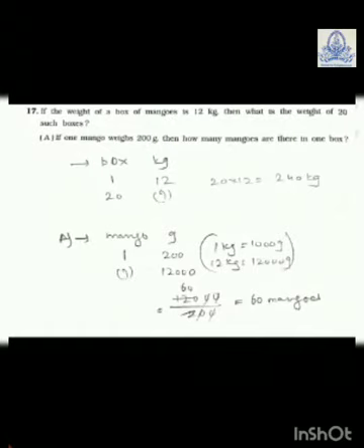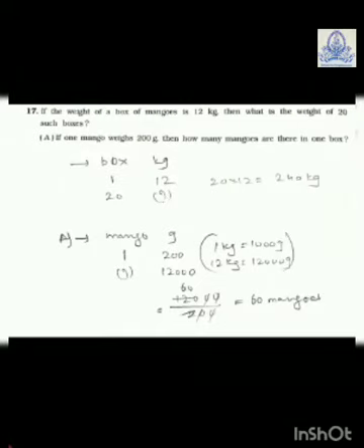If the weight of a box of mangoes is 12 kg, then what is the weight of 20 such boxes? If one mango weighs 200 gram, then how many mangoes are there in one box? Now you write down box, and this side you will write down kg. Now one box is equal to 12 kg. So 20 boxes is equal to how much kg? So 20 into 12 you will multiply, and the answer is 240 kg. So first you have to find out for 20 boxes.